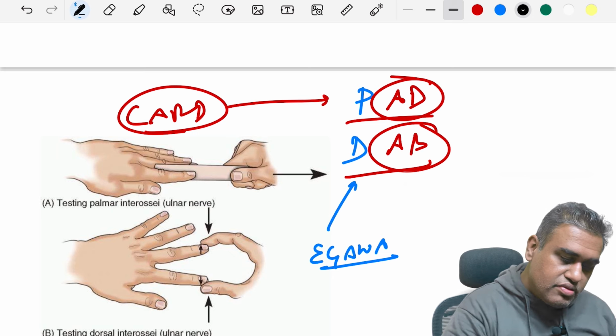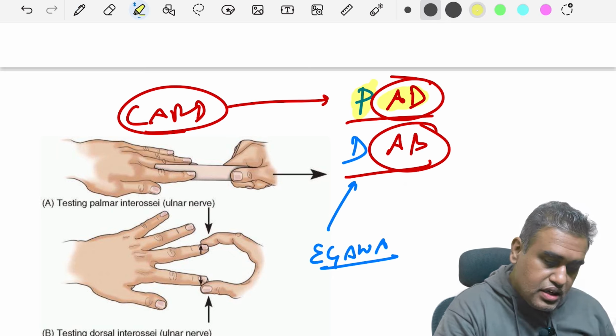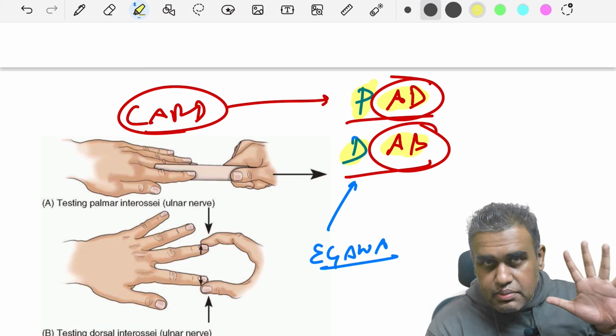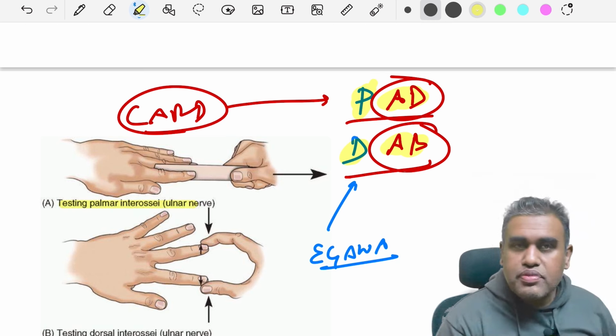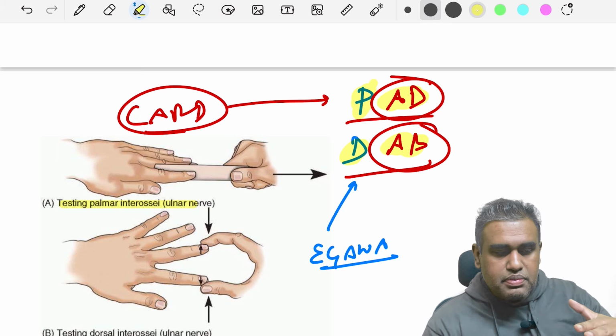We all know the famous mnemonic, PAD and DAB. Palmar interossei do adduction of fingers, dorsal interossei do abduction of fingers. This is adduction of a finger and this is abduction of a finger. So, to test the palmar interossei, you do a card test. You place a card in between two fingers and you tell the patient that I am going to pull it.